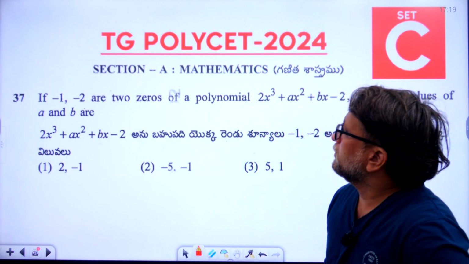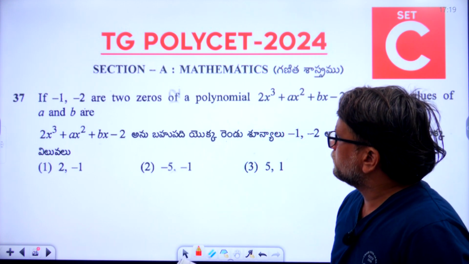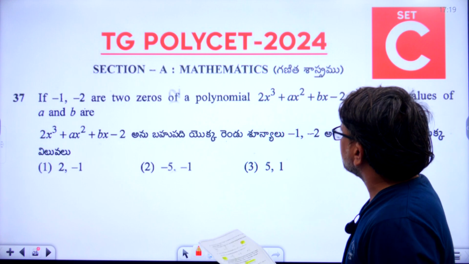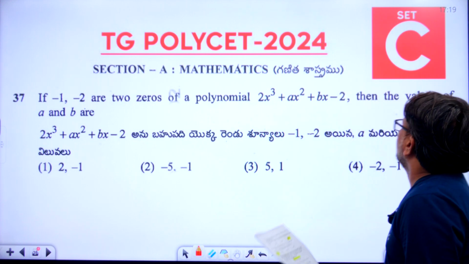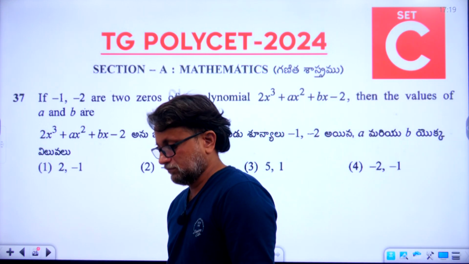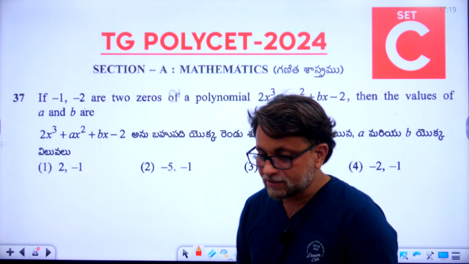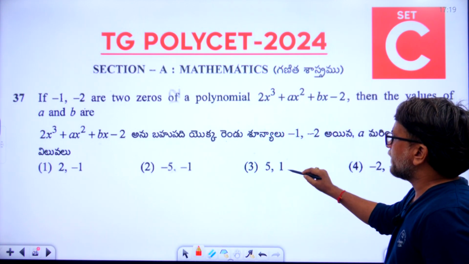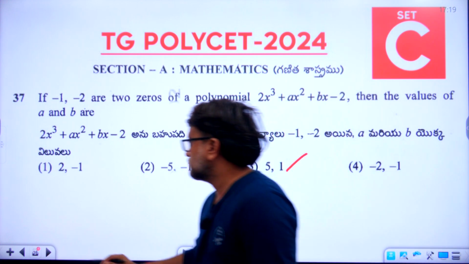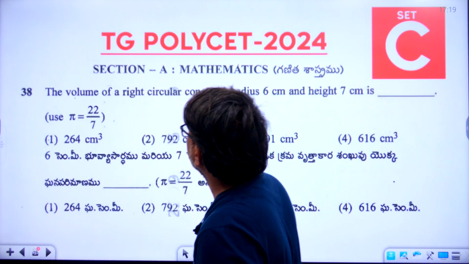So 37th, if minus 1, minus 2 are two zeros of a polynomial 2x cube plus ax square plus bx minus 2, then the values of a and b are. The 37th right answer is 3. Third option is the right answer, 5 and 1. Now let's go to 38th.